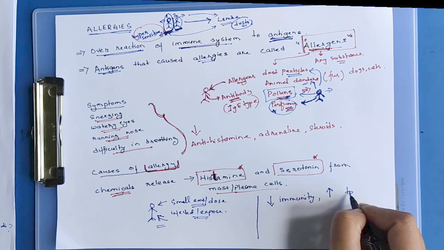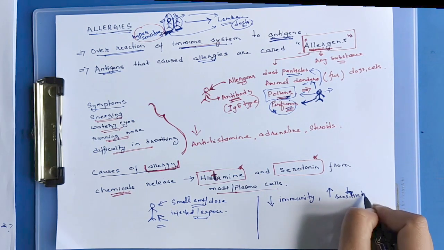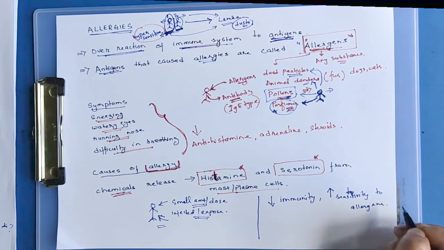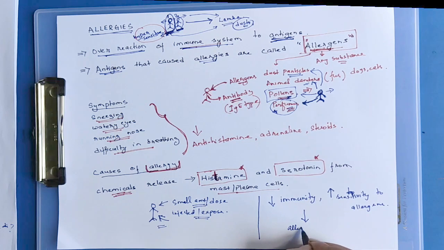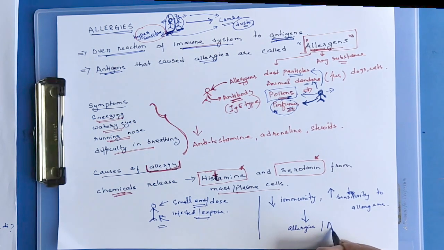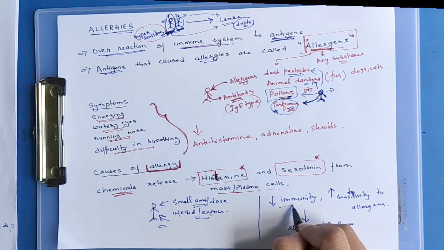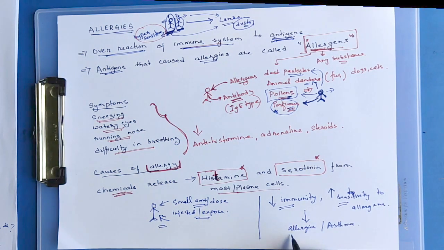Many children and many people suffer from allergies, asthma and respiratory problems due to our modern lifestyles. Our immunity is decreasing and our sensitivity is increasing.